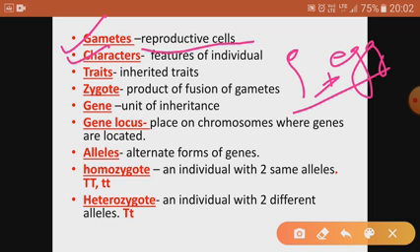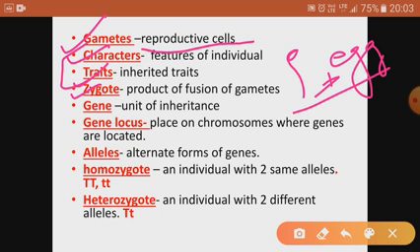Then character: these are certain features like height of the individual, color, or in the case of plants, what is the shape of the seed, what is the color of the flower. So all these are the characteristics. Then traits are also characteristics. Characters and traits can be used interchangeably, so you can use trait or character.